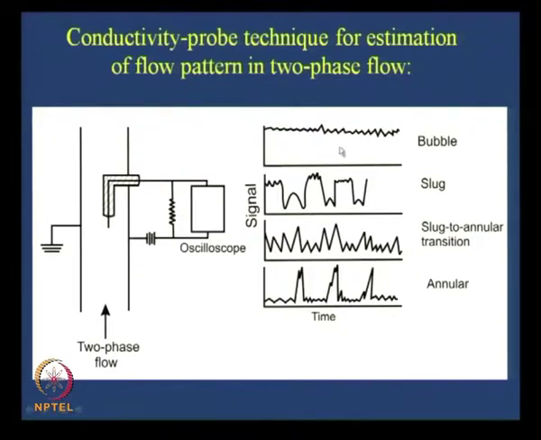Remember one thing, this is a true signal. So, that is why we should have got some square wave sort of a thing, isn't it? It should have been a square wave, but the thing is, firstly there is a liquid film here and there are other oscillations. So, naturally therefore, you get some such sort of spikes, and due to certain aerations in the liquid slug, you get such oscillating signals in the liquid slug region.